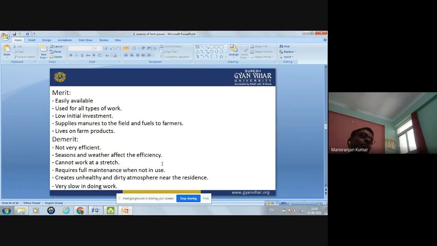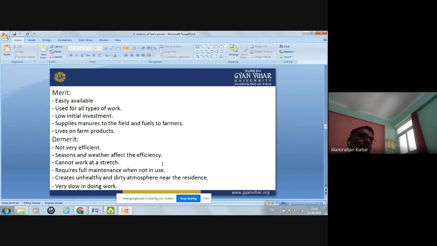Also, this type of power cannot work at a stretch, meaning continuously. It cannot work from morning to evening. It requires some rest. Other demerits are it requires full maintenance. Even if this type of power is not in use, it requires full maintenance. It requires some food. It requires shelter.